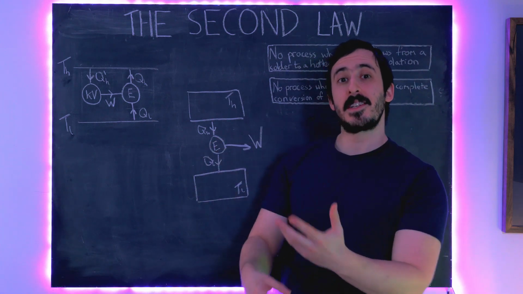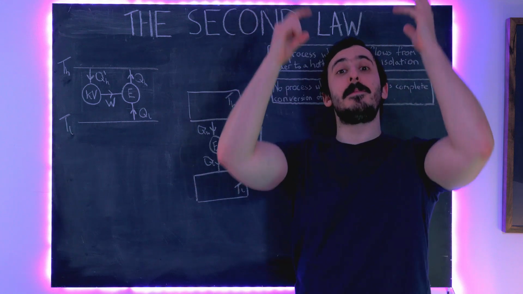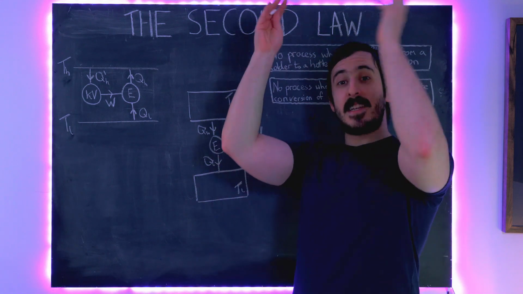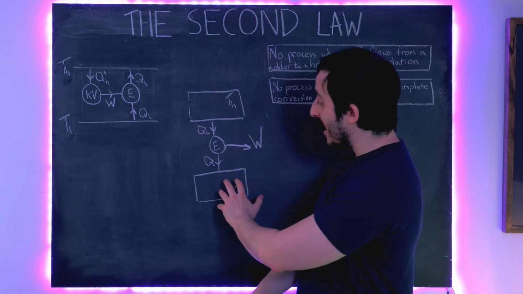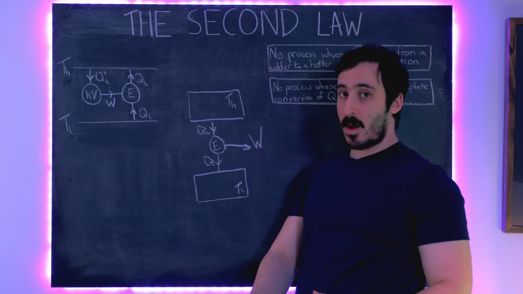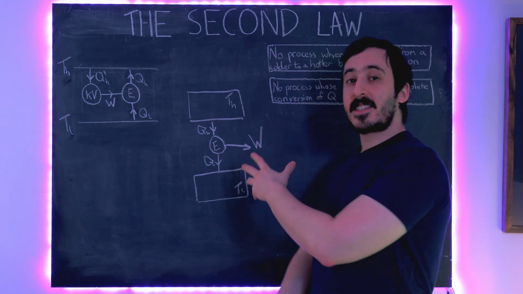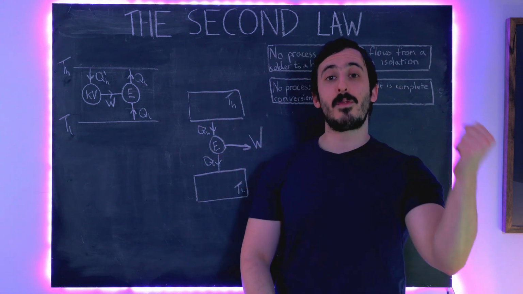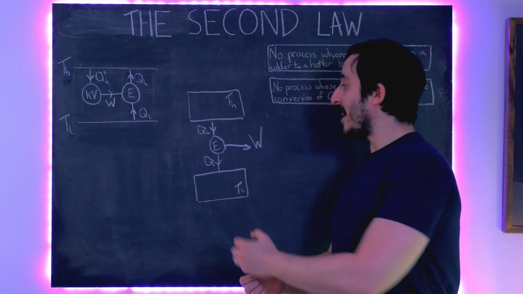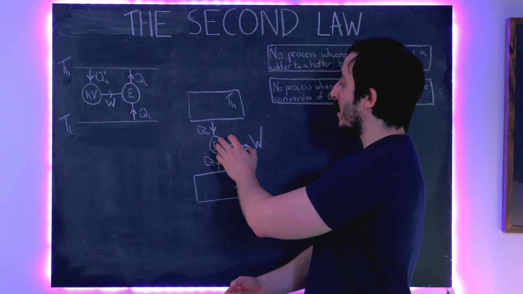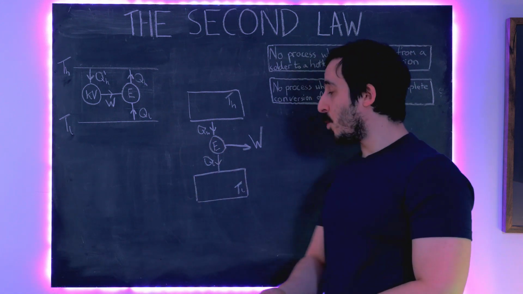But you'll also notice on a steam engine that there's a big plume of steam coming out the top. That is this heat, QL, which is being ejected into the atmosphere. And the atmosphere here is our lower temperature reservoir. So a steam engine is a perfect example of a Carnot engine. You have a hot reservoir and a cold reservoir, and the engine sucks heat out of one, ejects heat into the other, and as a byproduct does some form of mechanical work.